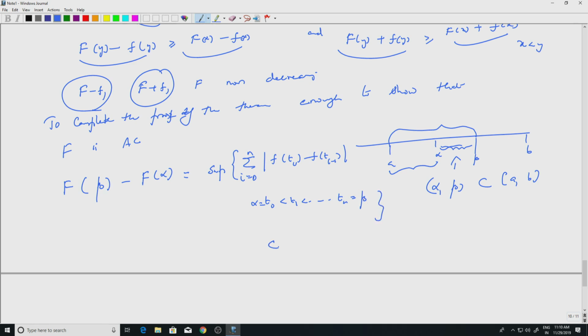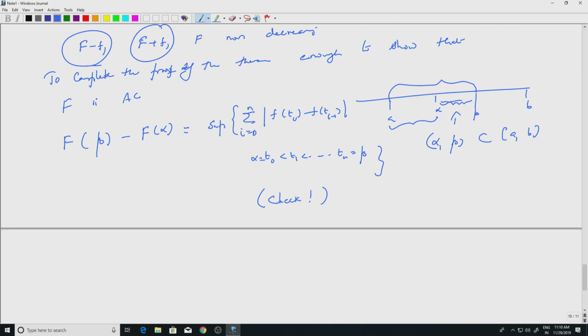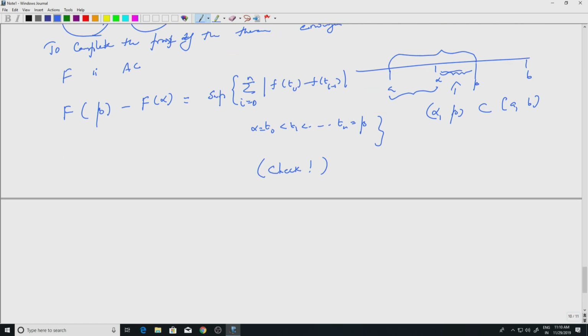So this is something you have to check, even though it is easy to see, but you should prove that they are equal. Okay, so one way inequality is trivial, the other way is a little bit of work, but nothing too difficult. So F beta minus F alpha is the supremum of various quantities, and that is given by partitions of the interval alpha beta. Okay.